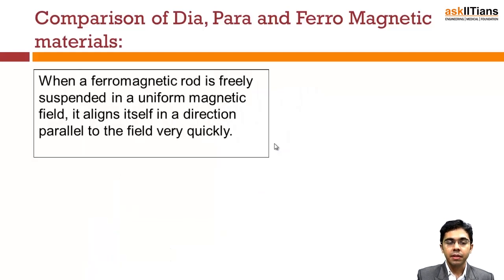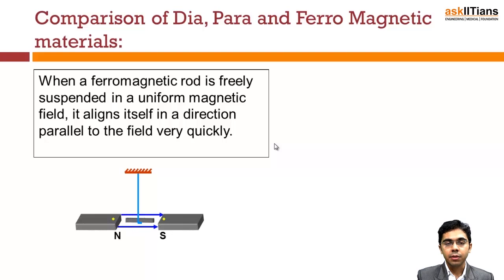So let's move towards the ferromagnetic material. When a ferromagnetic material is freely suspended in the uniform magnetic field, it aligns itself in the direction parallel to the field because of the strong attraction, very quickly. Let's say this is the ferromagnetic material. If you apply the magnetic field, it aligns itself parallel to the direction of the magnetic field very quickly.